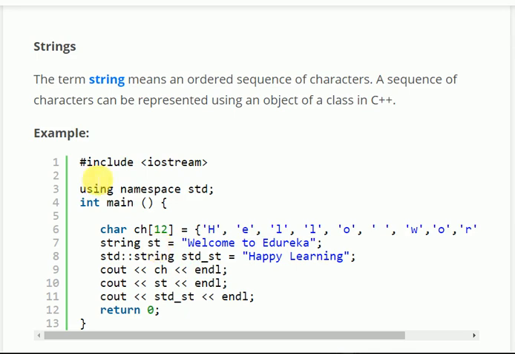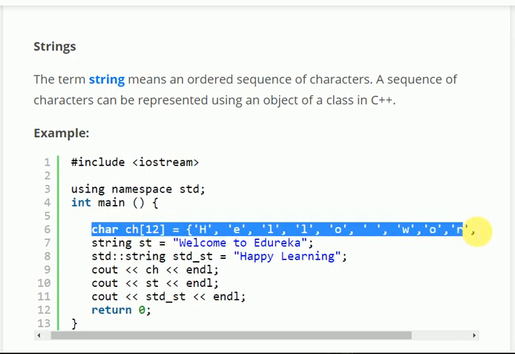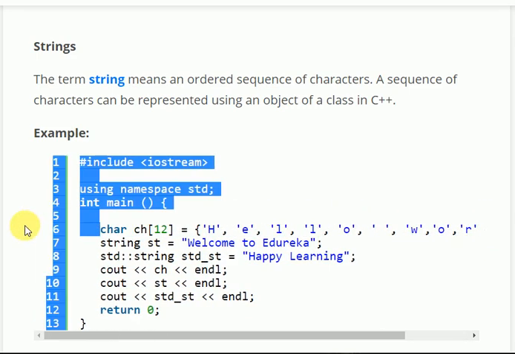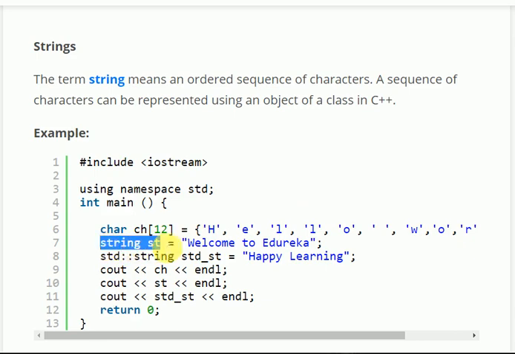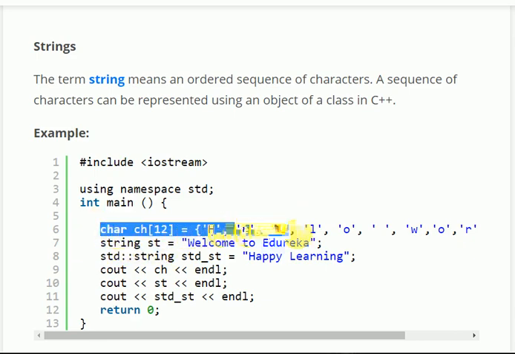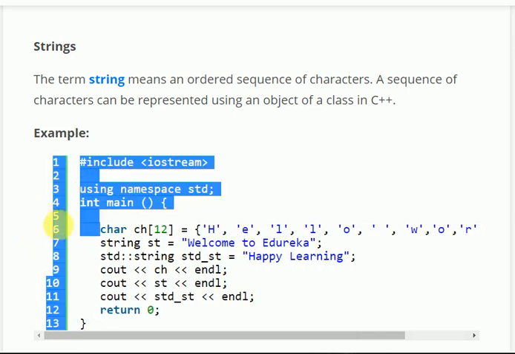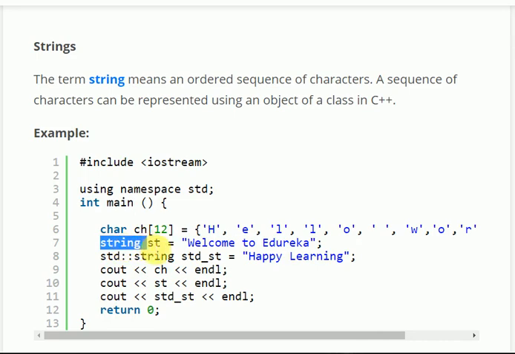Now, string std::st is "happy learning". So we have two strings. First of all, in C we don't have any string concept. String was not present, so we used to use a char array for string. After C++ we have the concept of string st, because in C we don't have a concept of object, but in C++ we have the concept of object. So string st.